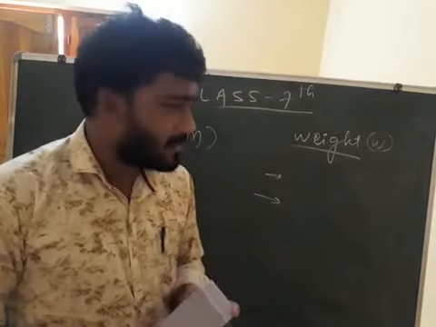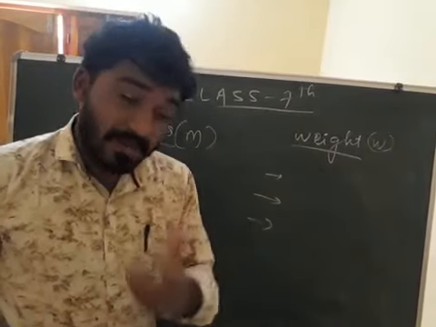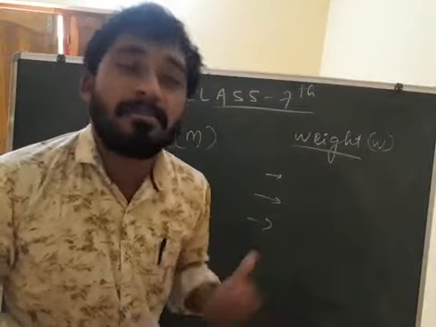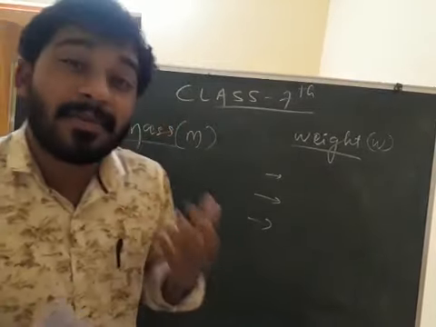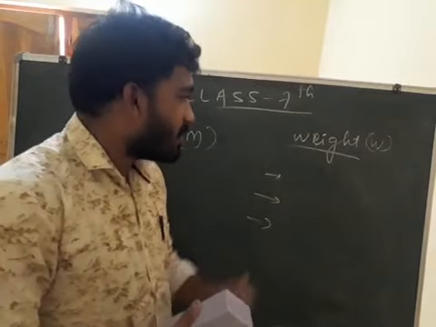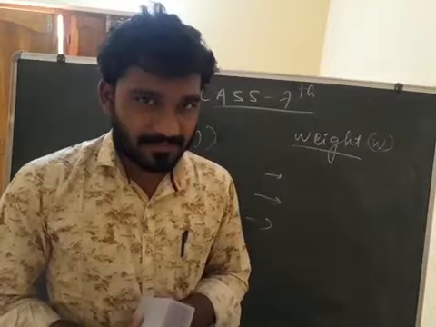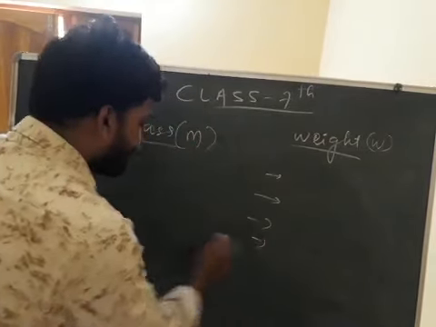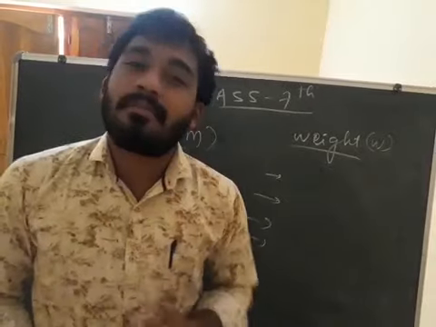Third point, mass can be measured by beam balance, whereas weight can be measured by using spring balance. Fourth point, the SI unit of mass.